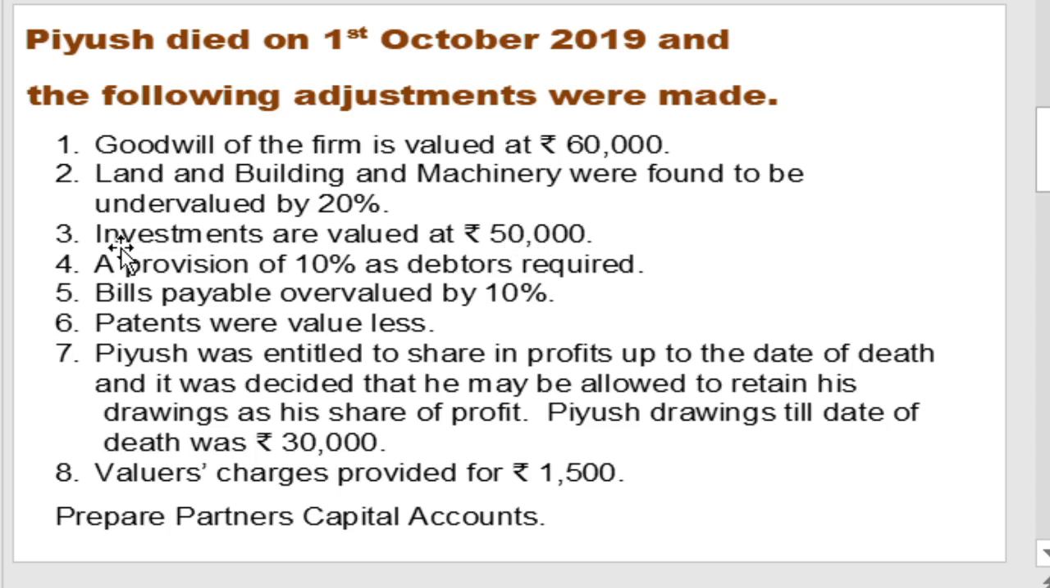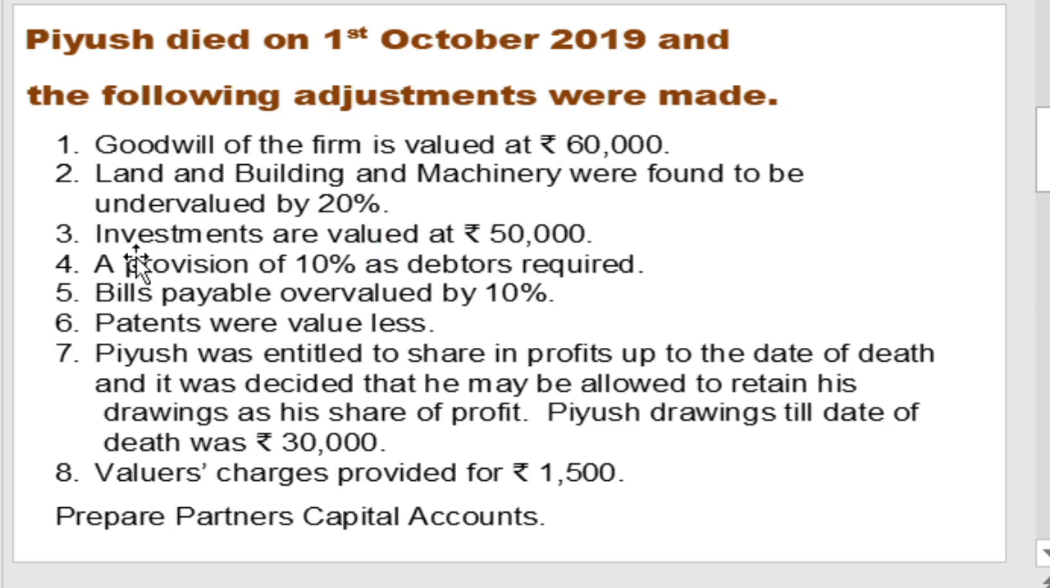Next adjustment, land and building. First, tick adjustment number 1 for clarity, as the first adjustment is over. Second, land and building and machinery were found to be undervalued by 20%. Means the value of land and building and machinery was found to be undervalued by 20%. By mistake, 20% less amount was shown in the books of account.